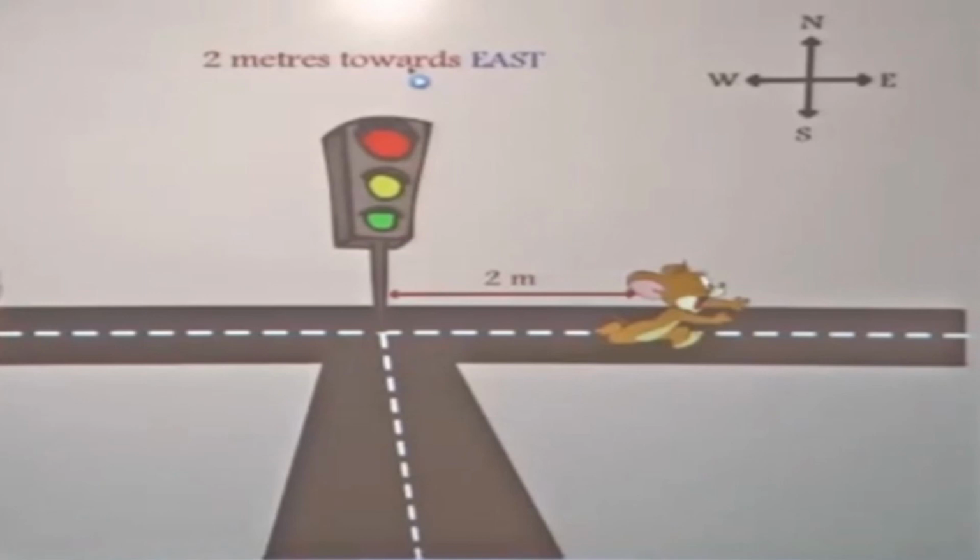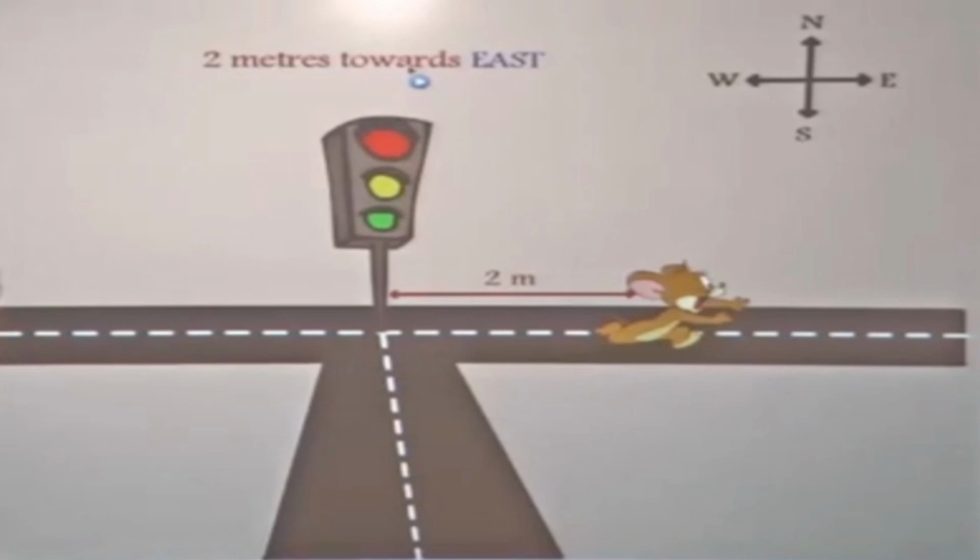So what is meant by vector quantity? A physical quantity can be completely defined only when a direction is associated with its magnitude. Only magnitude is not sufficient. To find a vector quantity we need both magnitude and direction. We had already said Jerry is 2 meters from the traffic signal, but Tom can't find Jerry.